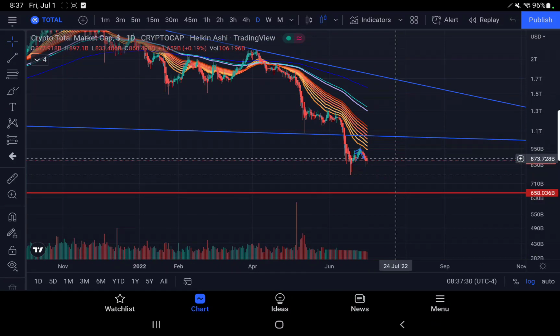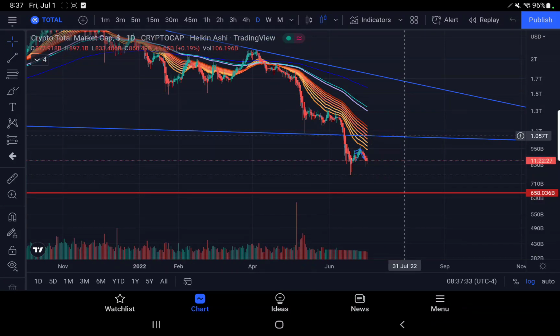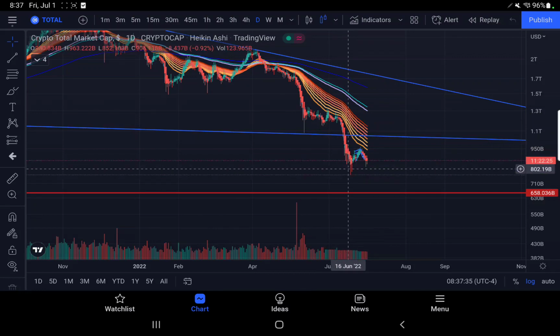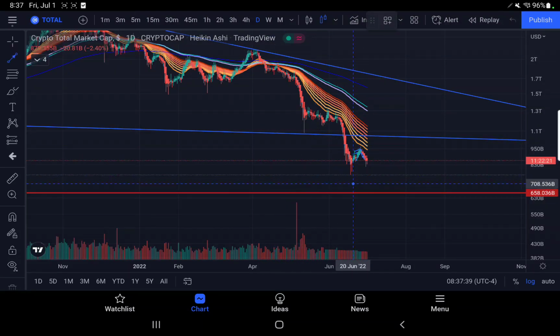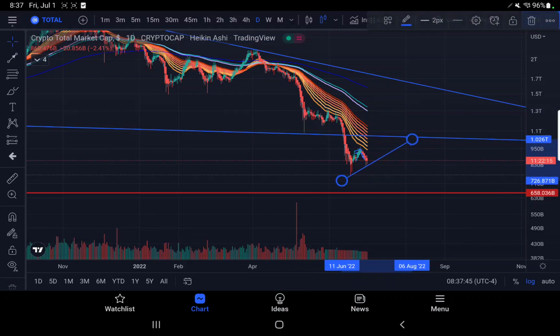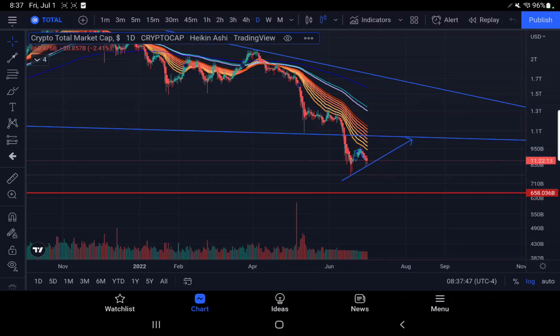We came back up here, but we've never actually back tested the 1.057. But now that we've done all this, it kind of looks like a continuation pattern here, and for the total crypto market cap, which shows everything else in crypto, the direction, I mean, I wouldn't be getting too thrilled about going long here. That's your bear flag.